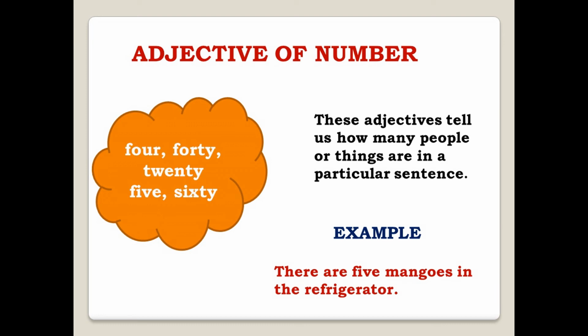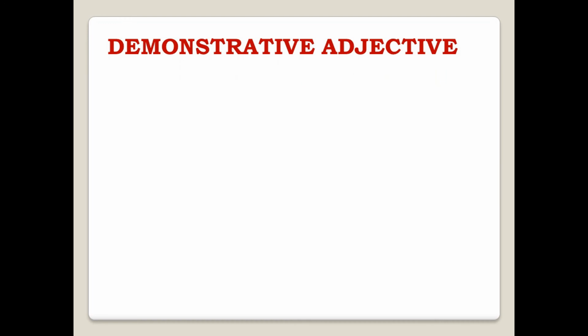All these are adjectives of number. We are giving numbers here. We are adding numbers in front of the nouns or pronouns. That's why they are called adjectives of number. Okay. Now let's move on to our next adjective, that is demonstrative adjective.